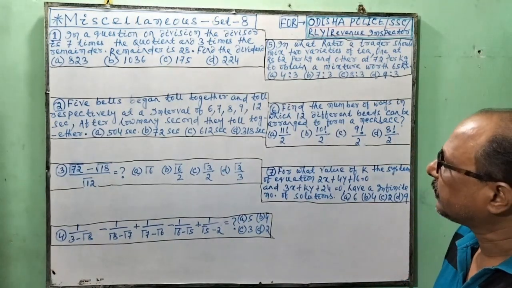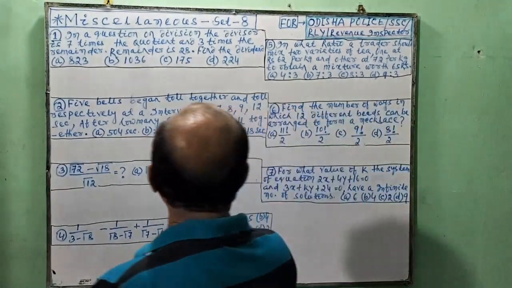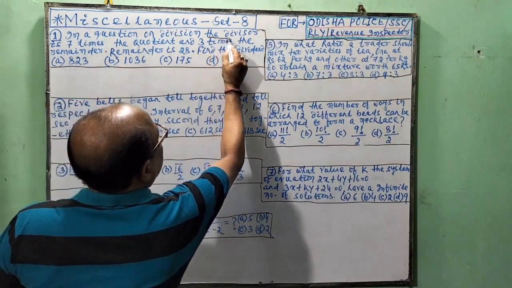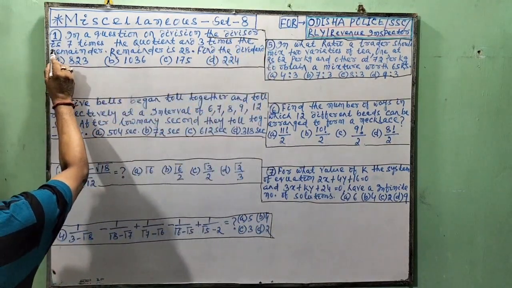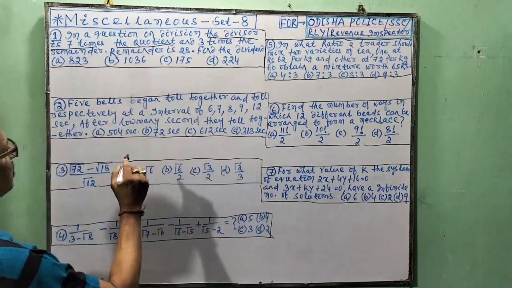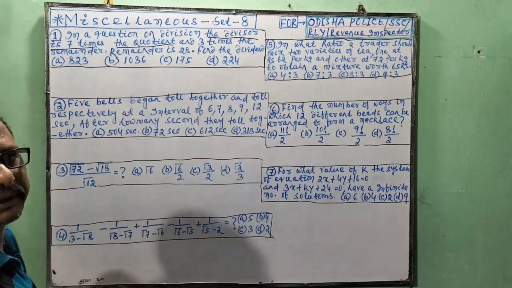So let's start. Number 1. In a question on division, the divisor is 7 times the quotient. So where is the quotient? Where is the divisor? Where is the dividend? Look.